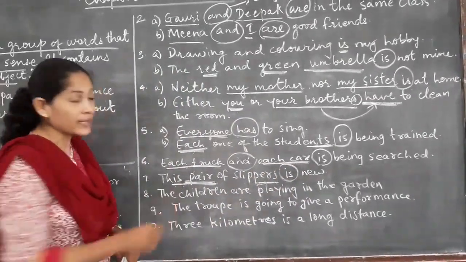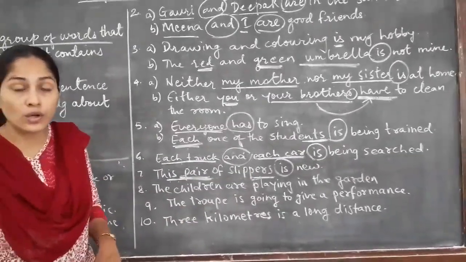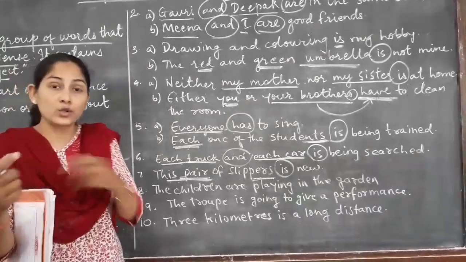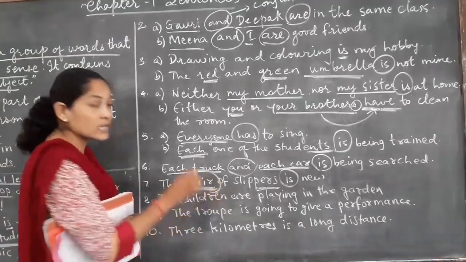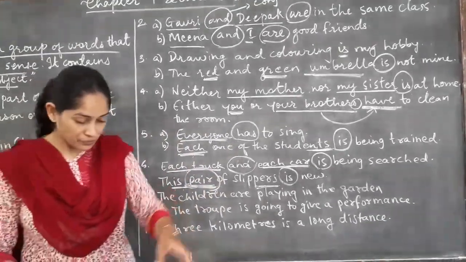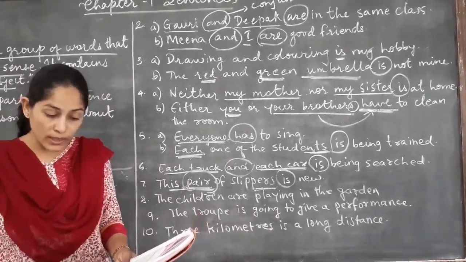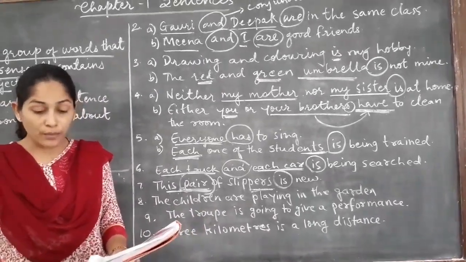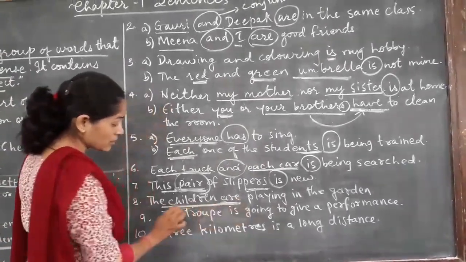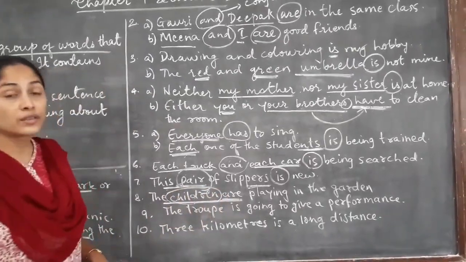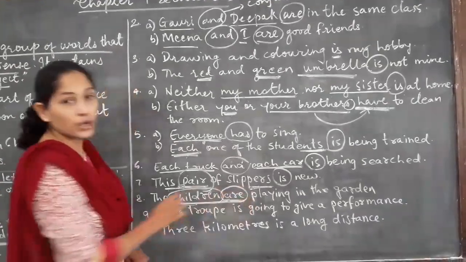Even this example you can take like this: "This pair of trousers is very nice." Trousers also come as one piece, but actually there are two units, one for the right leg and one for the left leg. But they are considered as one pair. Okay. Next one, that is 8. Some nouns which are plural in meaning but singular in form take a plural verb. Now here, "The children are playing." What do you understand by the children? Children means a plural subject, so for that we are using a plural verb.